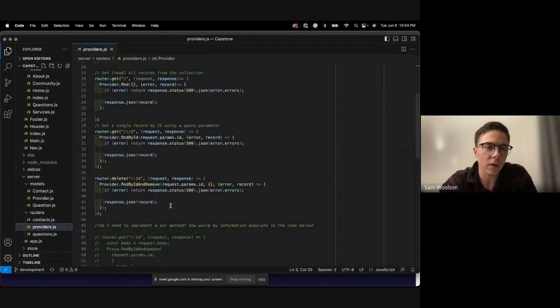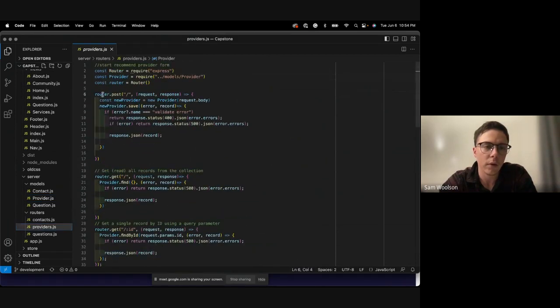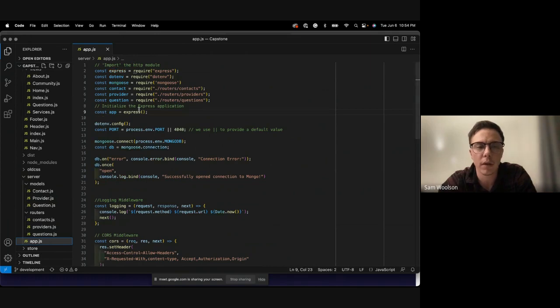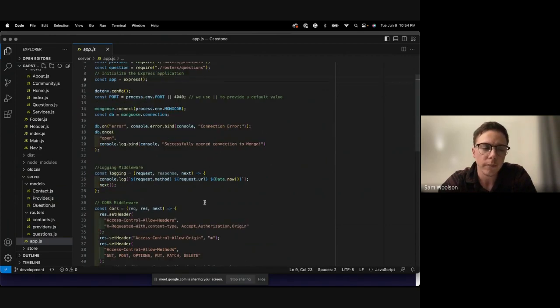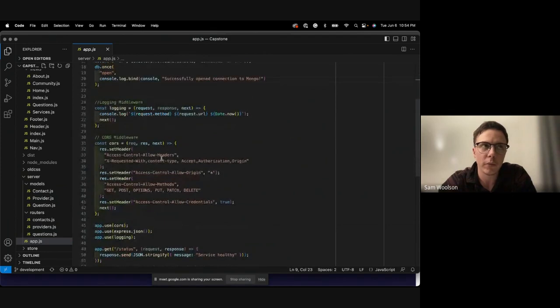So going in here, you'll see the router post. A big thing to know is that I implemented the Express server that acts as a middleware to allow my Capstone to connect with the database, allowing it to bounce whenever the user posts it. It'll go to the MongoDB connected through Express, and then it would send that information back to my website and post it so the user can see it.